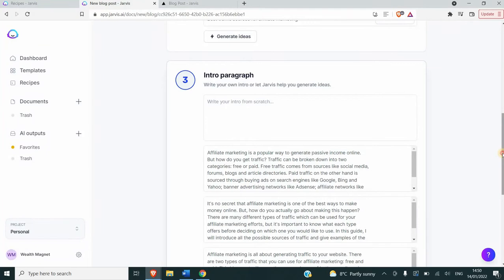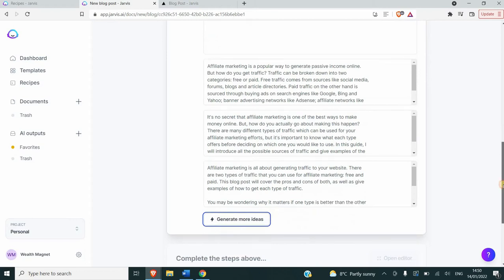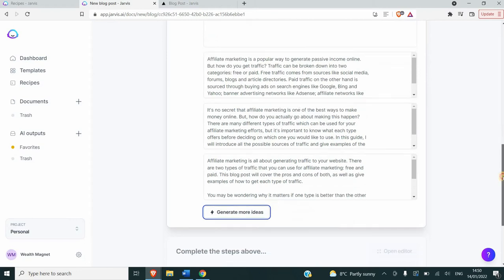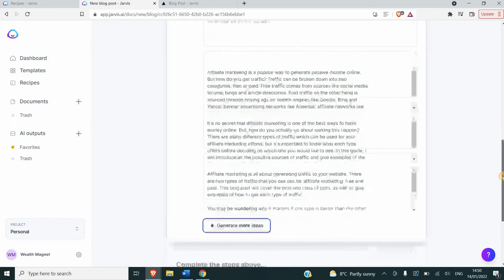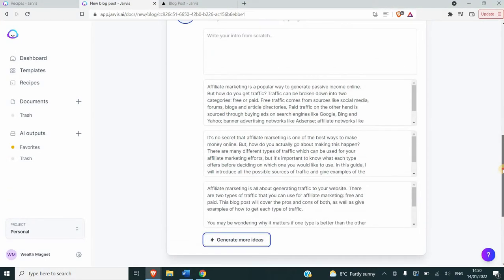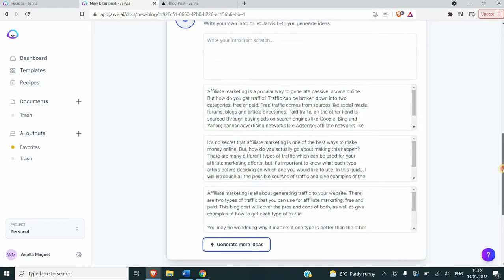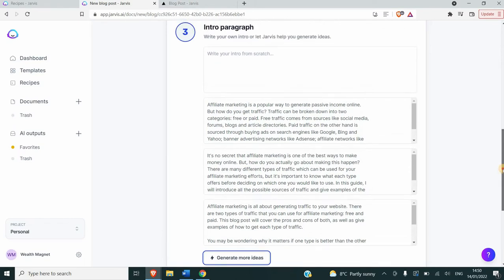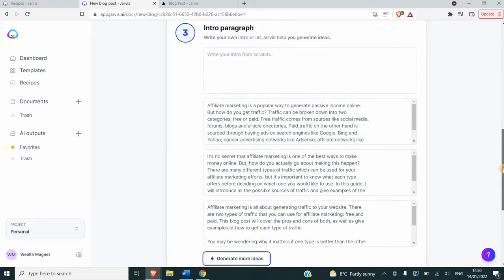It gave me 3 outputs. See, the first one seems well structured. Affiliate marketing is a popular way to generate passive income online, but how do we get traffic? Traffic can be broken into two categories, free or paid. Free traffic comes from sources like social media, forums, blogs, and articles, directories, and so on. So this seems well structured, and I would probably take the three outputs here and rewrite them.